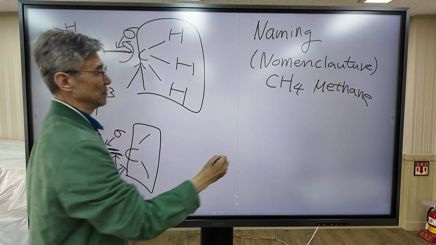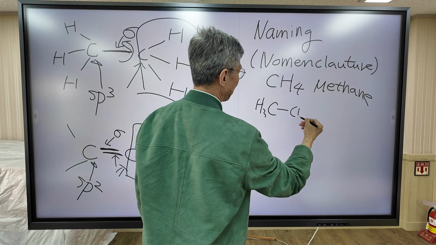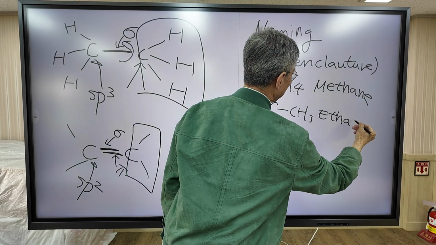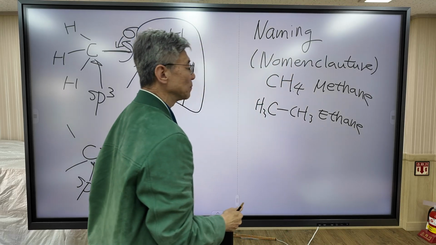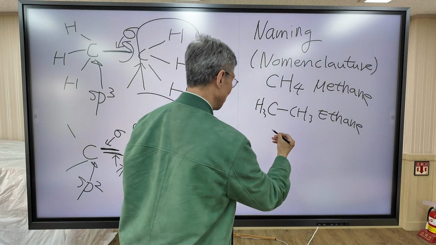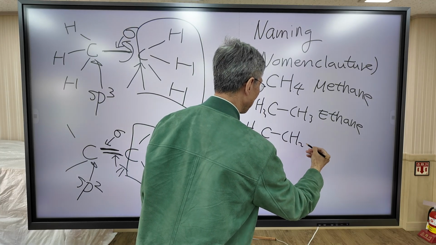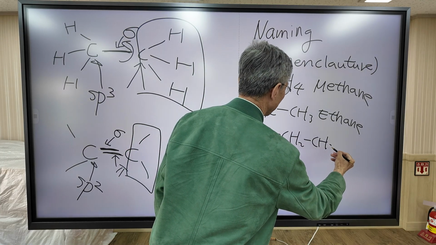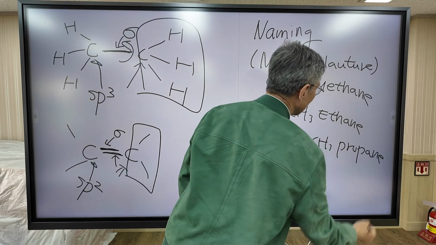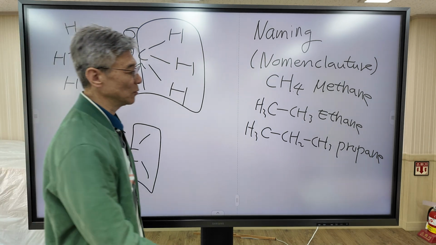This is ethane. And the alkane with 3 carbons is called propane. And the alkane with 4 carbons is called butane.